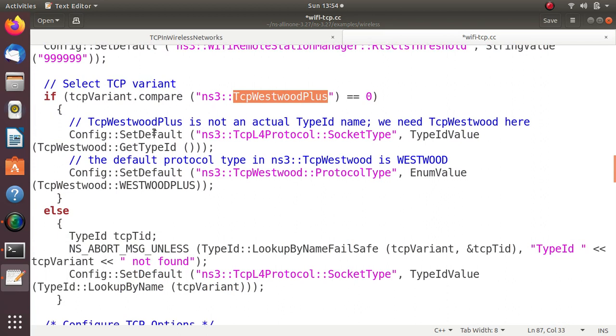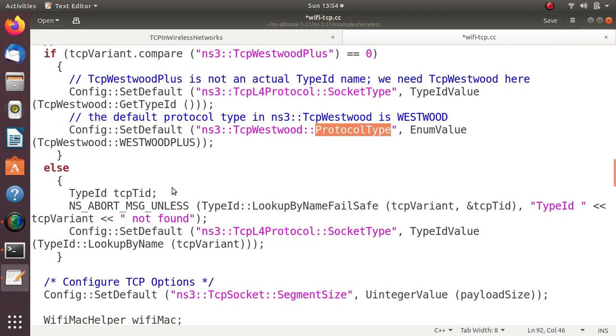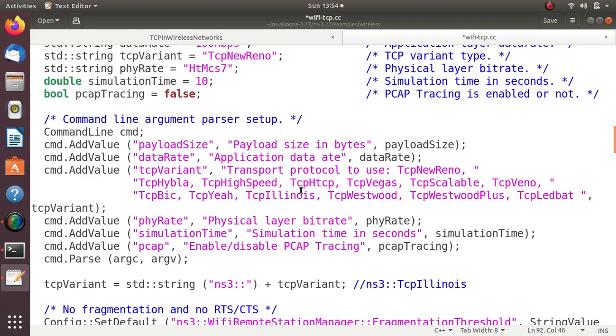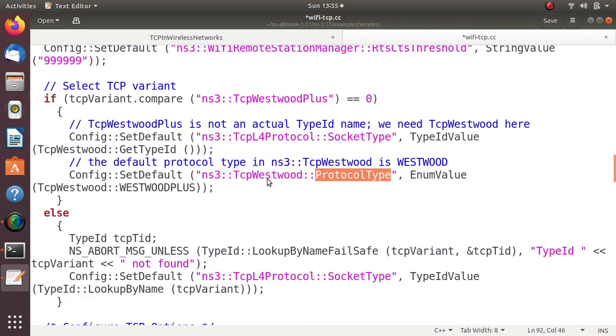In case your TCP variant is Westwood Plus, then how the things have to be handled. So we have to have a socket type, L4 socket type, and TCP Westwood protocol type. Only for TCP Westwood Plus, this configuration has to be enabled separately, or else you can use an existing protocol. So what are the other protocols that we are having? I mean these TCP protocols can be used.